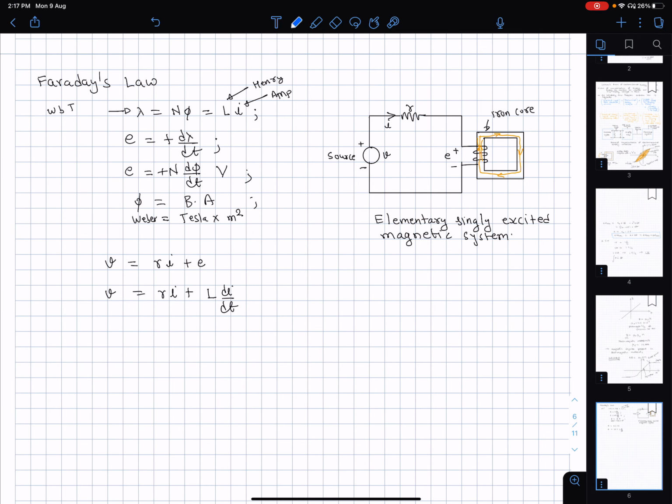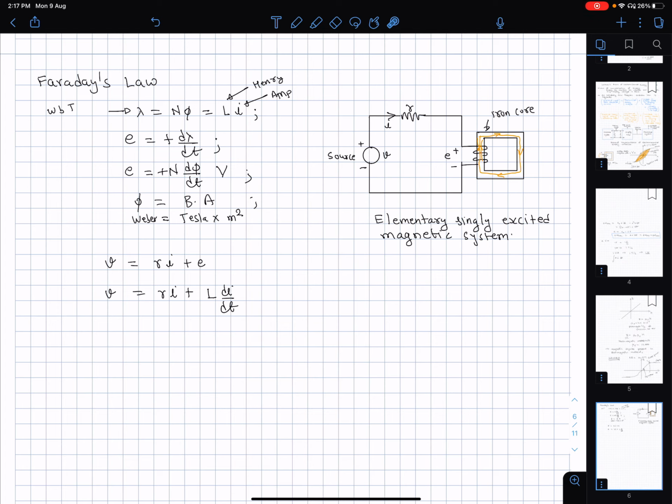Okay. So now let me come to this particular figure I have drawn here. I have a source V here. There is a resistance, and then there is this ferromagnetic core on which I have a winding installed as shown here.